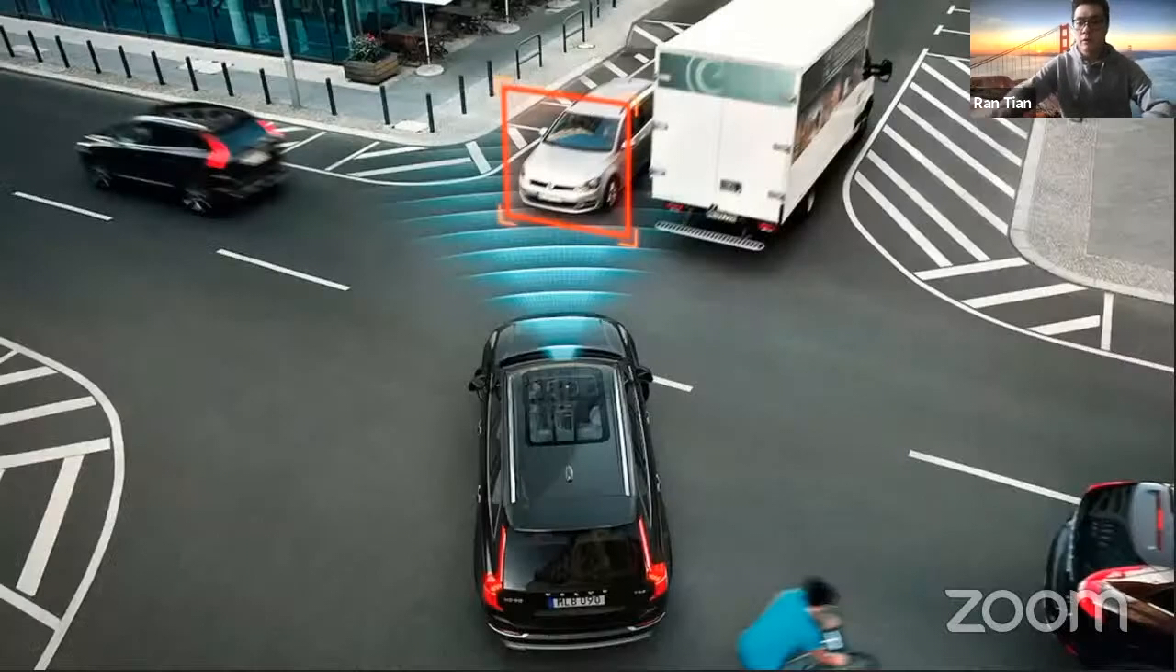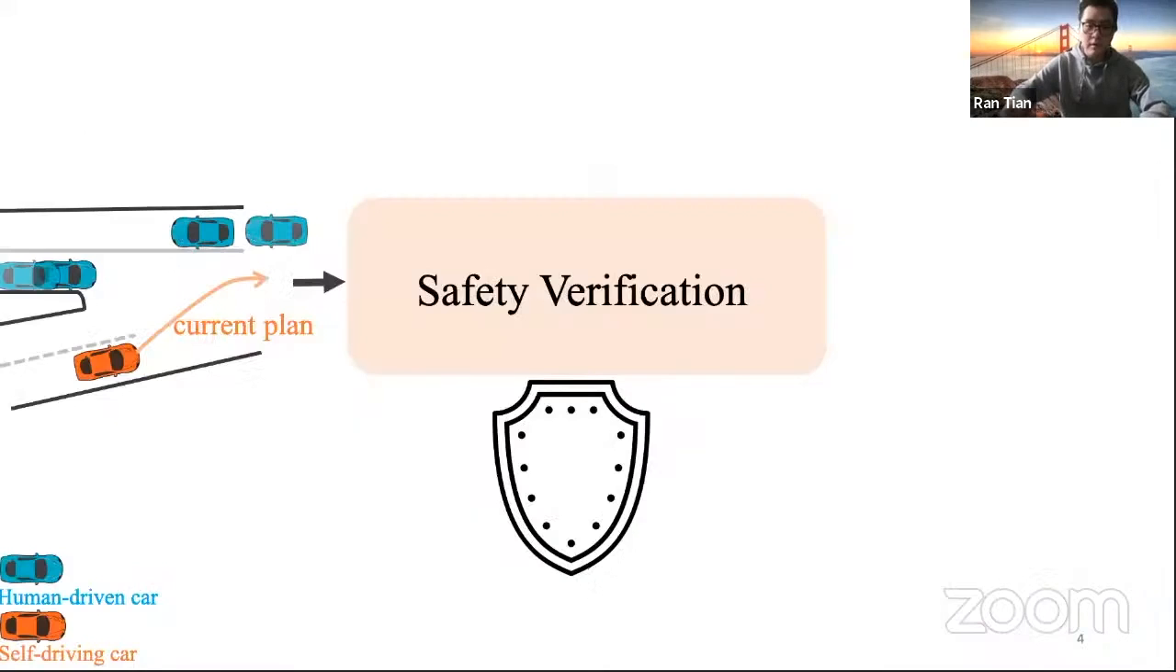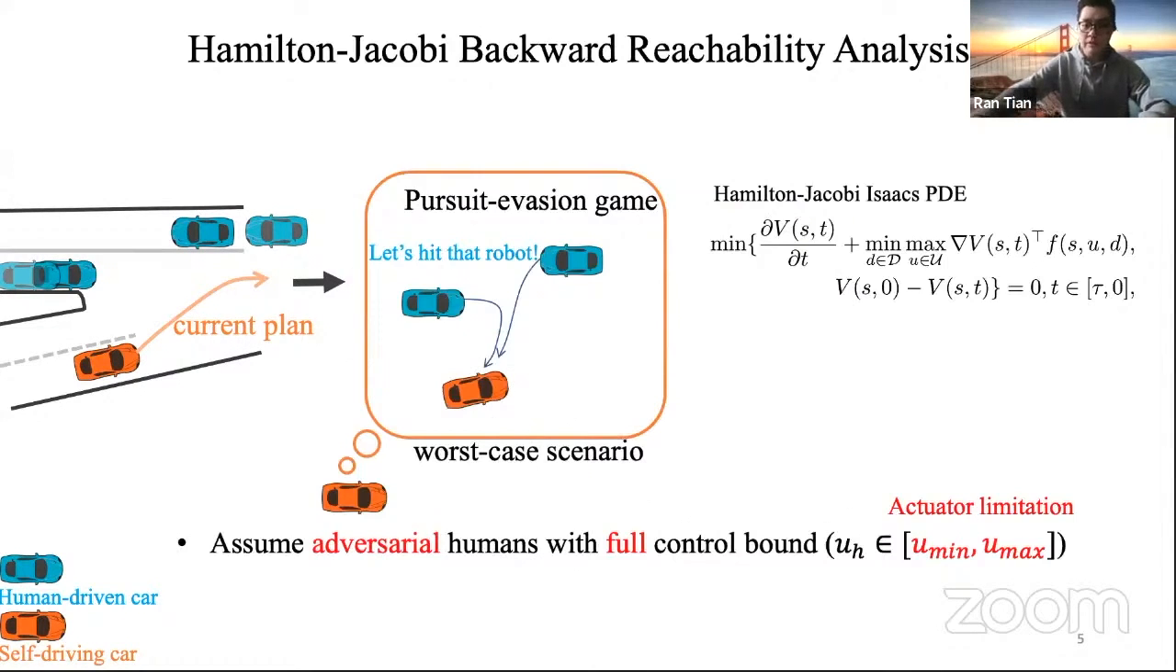All right. So self-driving technology has been advanced a lot in recent years, but we can still see that self-driving cars sometimes collide with human-driven cars. So it's very important for self-driving cars to have a safety verification module to monitor safety performance. And one of the methods is reachability analysis. So basically, given the traffic state, we model the interaction between the human-driven cars and the self-driving car as a pursuit evasion game, where the human tries to collide with the self-driving car.